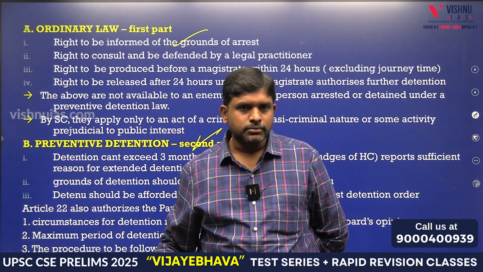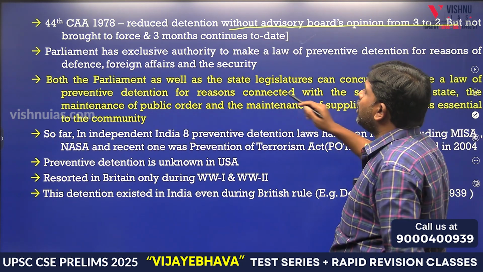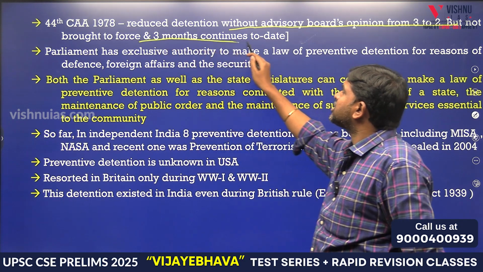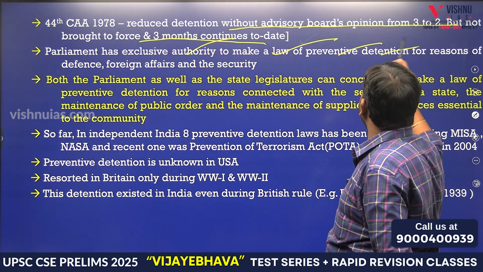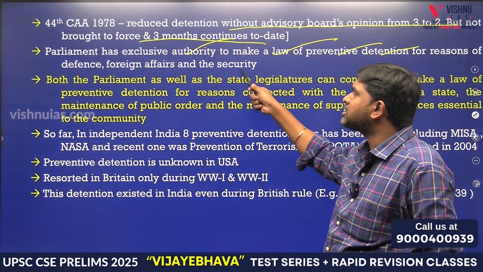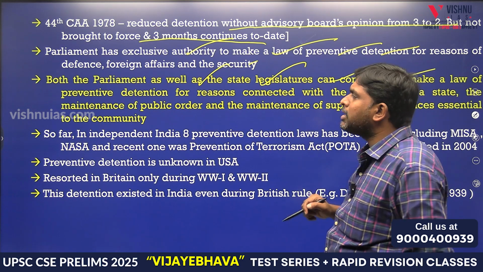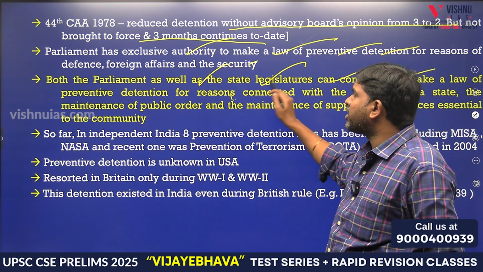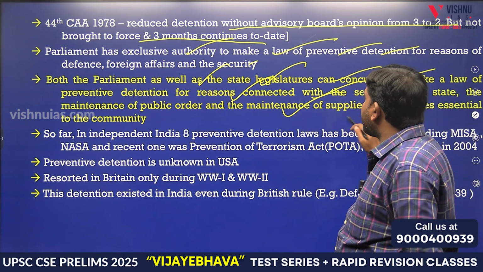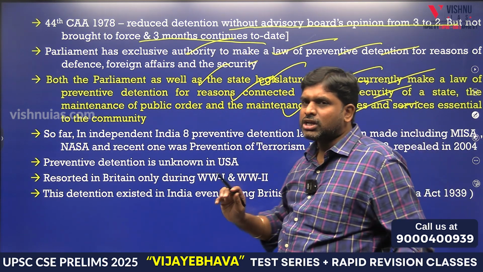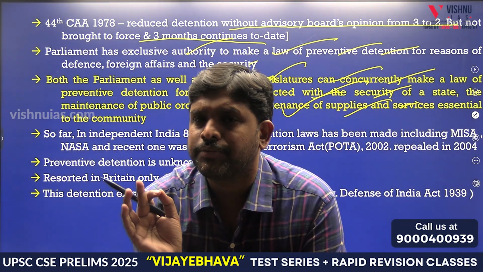3 months. The reduction of detention without the advisory board's opinion from 3 to 2 months was not brought into force, and 3 months continues. Parliament has exclusive authority to make a law of preventive detention for reasons of defense, foreign affairs and security. Both Parliament as well as the state legislature can concurrently make a law of preventive detention for reasons connected with the security of the state, the maintenance of public order and the maintenance of supplies and services essential to the community. Simple. Who can make laws with respect to preventive detention?